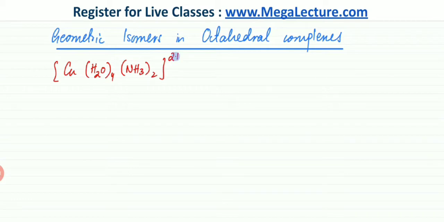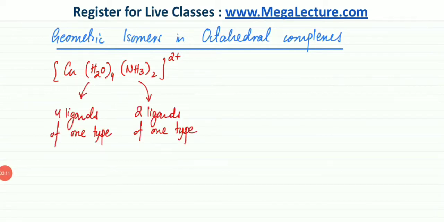That's one possibility. So I've written this down as well. So remember, take any octahedral complex and ignore the water and the NH3 as well. There could be any ligands, as long as you have four ligands of one type and two ligands of another type. So it could have been any molecule whatsoever.